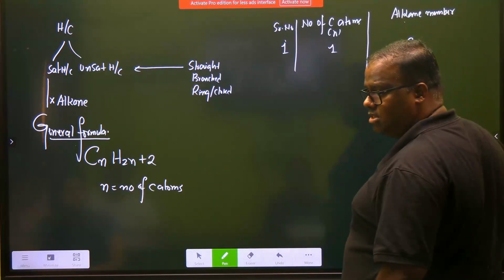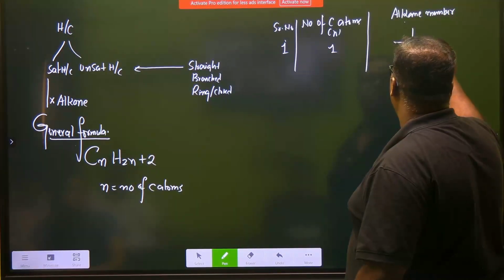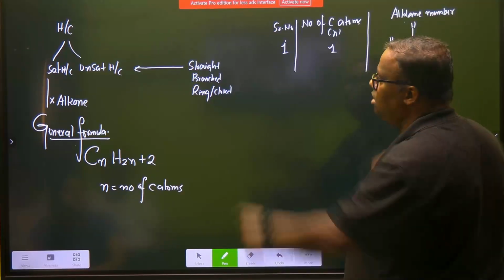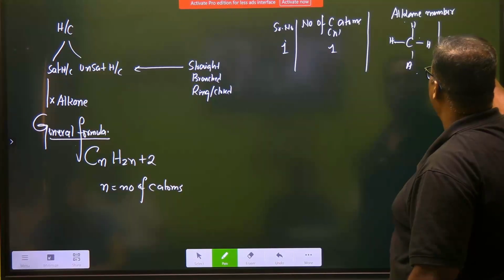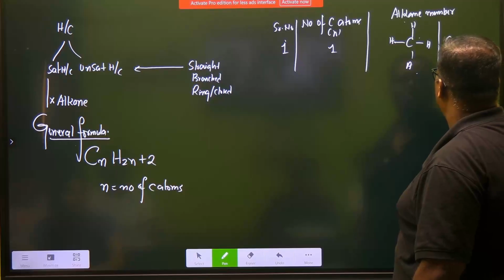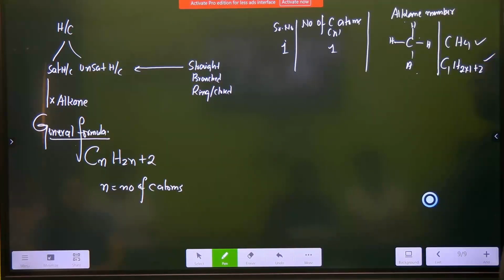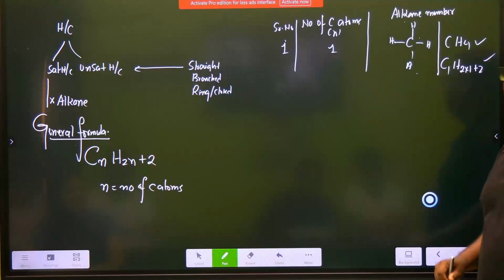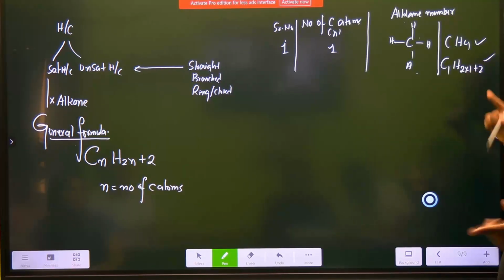How many valencies? Who will come and fill? Hydrogen. Sir, hydrocarbons. Can you write this? Are these two not the same? This is the general formula, CnH2n+2. So it is CH4. Understood?